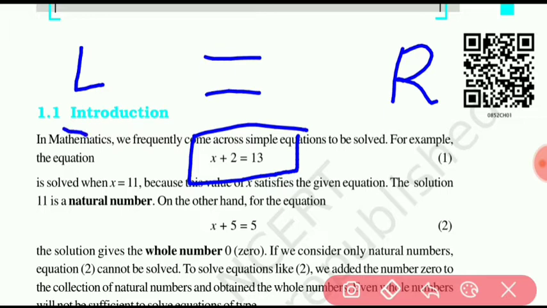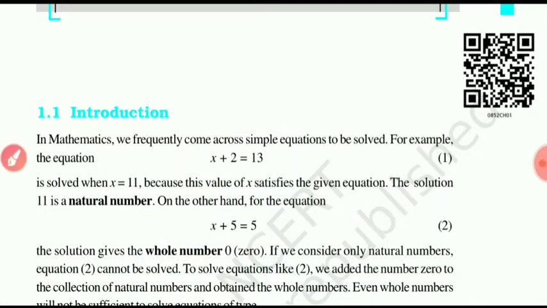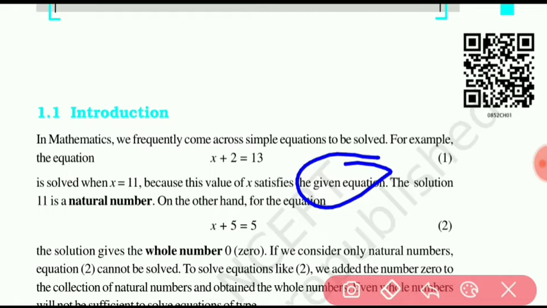If we find the value of x, then we transpose to the right hand side: x equal 13 minus 2, x equal 11. This way we find the value of x, that is x equal to 11. Because this value of x satisfies the given equation, the solution 11 is a natural number.